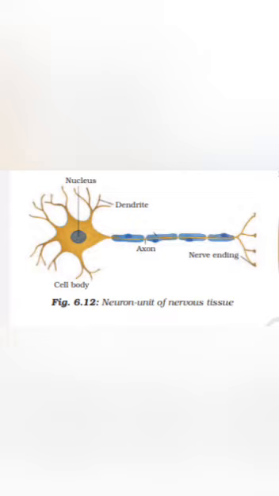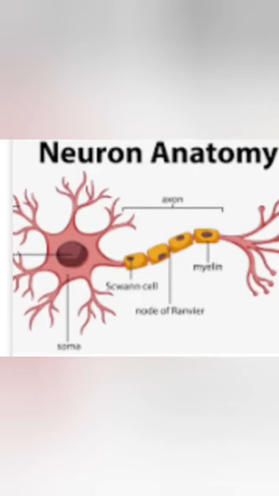That means the electrical impulse will travel from the dendrites to the cell body, then from the cell body to the axon, till it reaches to the tip of the nerve ending. Again, from the nerve ending, this signal will be picked up by the other neuron, the next neuron, and so on, till it reaches to the brain.